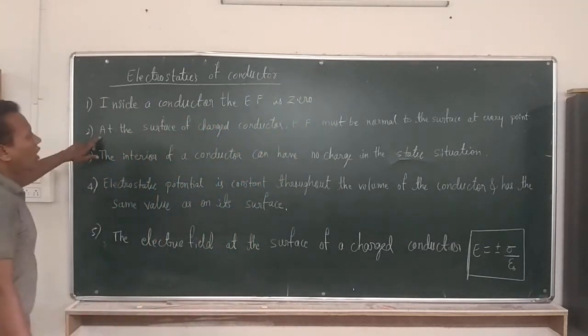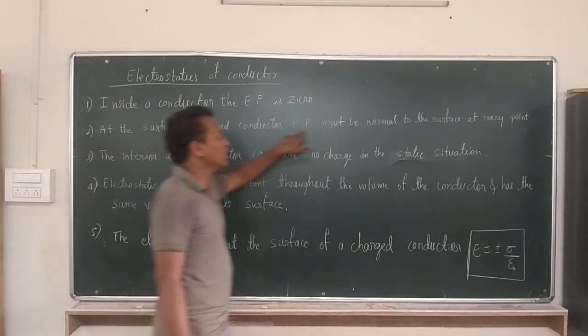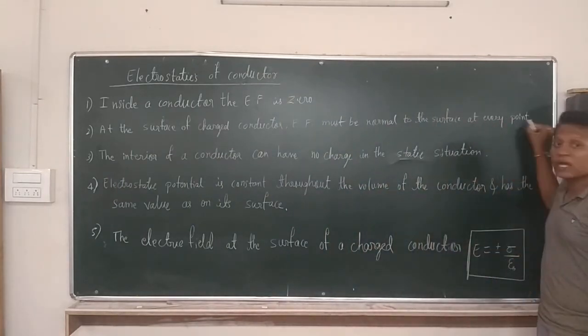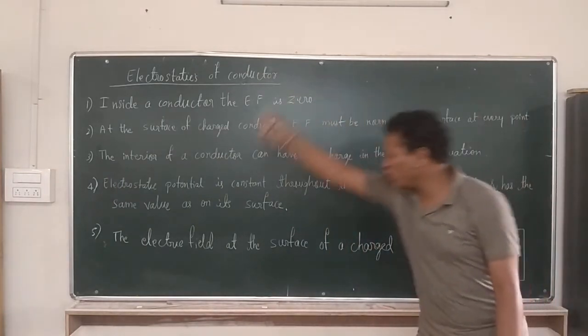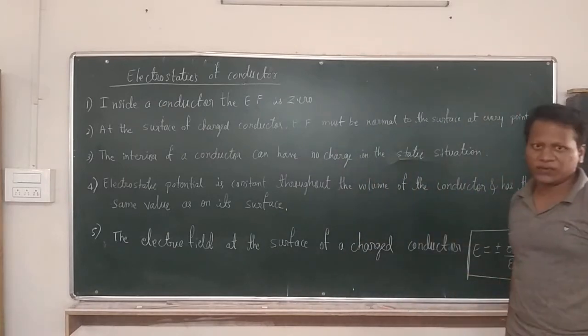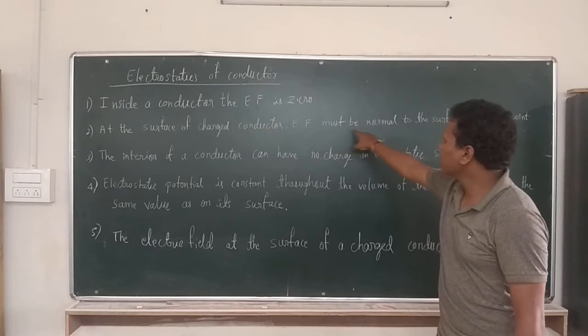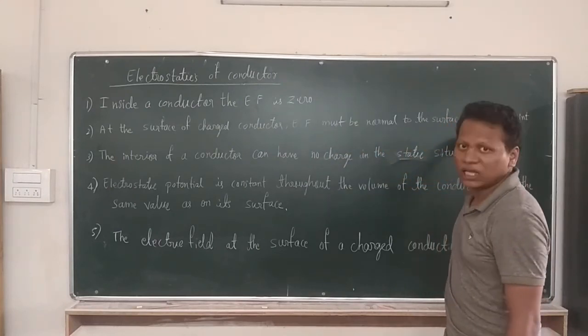Second, at the surface of a charged conductor, the electric field must be normal to the surface at every point. Let us say this whole board is the surface. The electric field must be normal to the surface at every point.